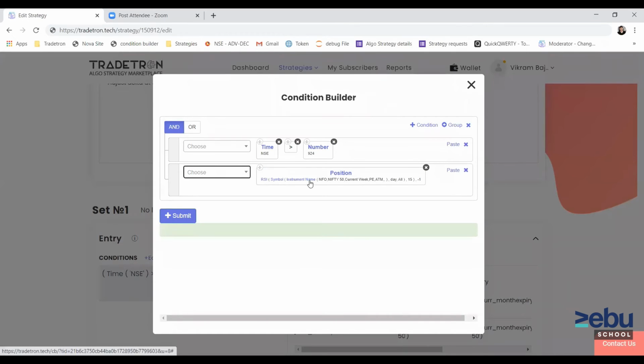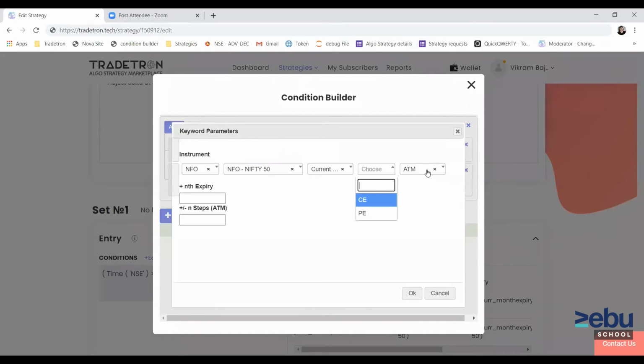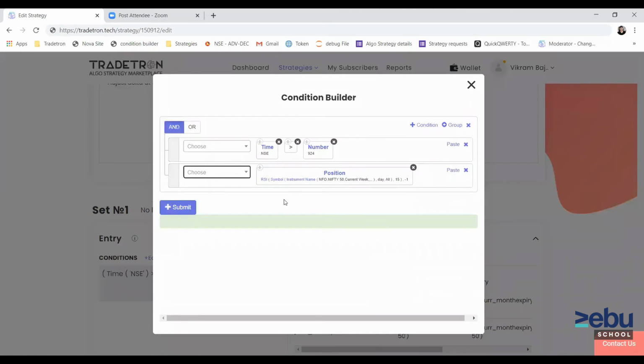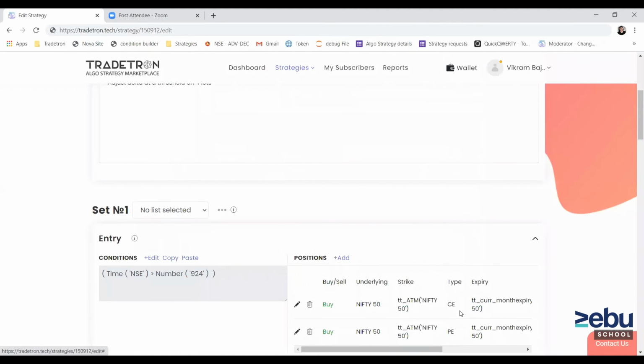And if you want to do it on futures, then just remove the put and the strike. Yeah, and this will give you the RSI of futures. But for how to write the crossover condition, you can check any of our previous videos on crossover strategy.